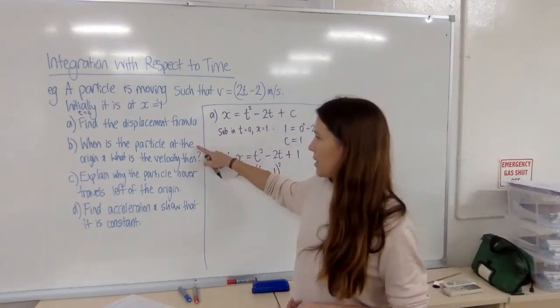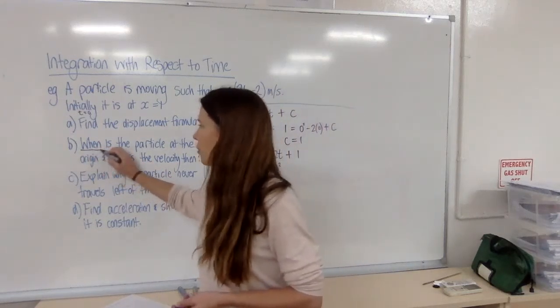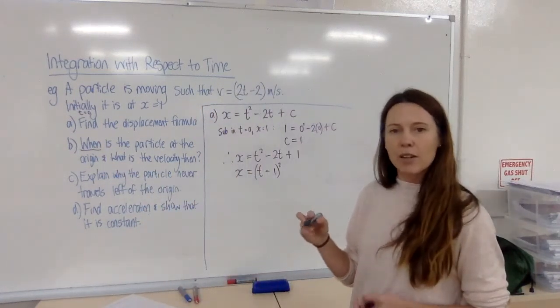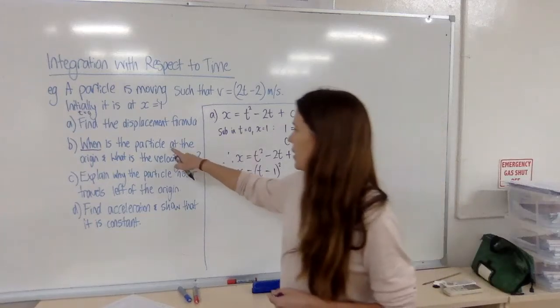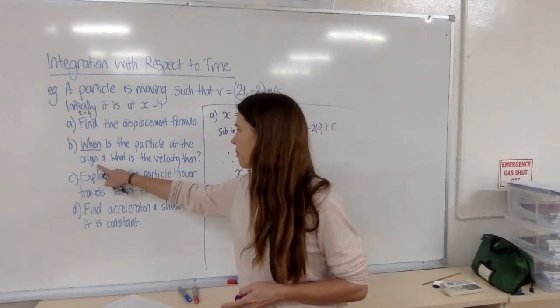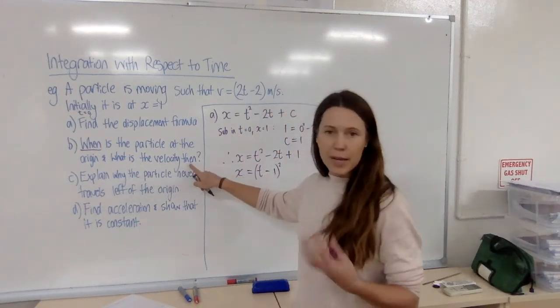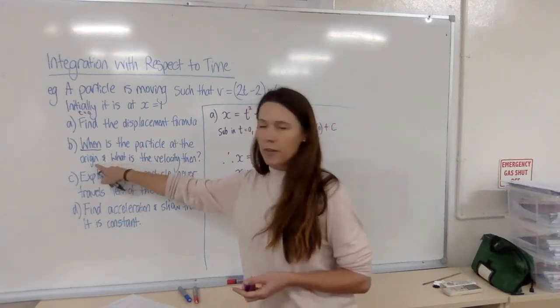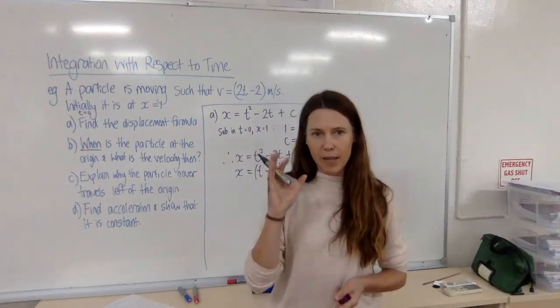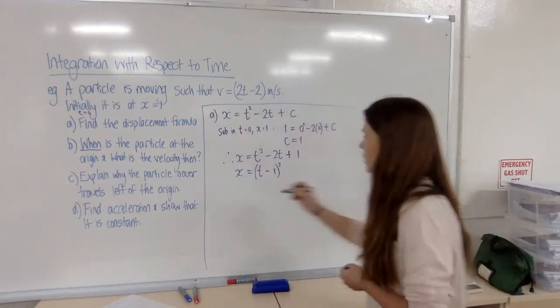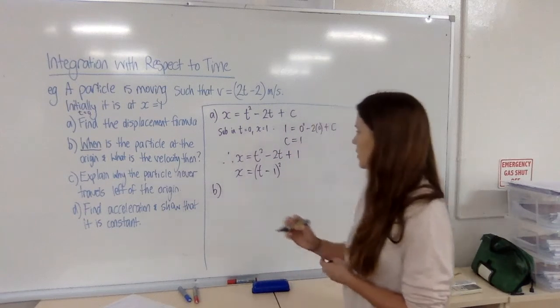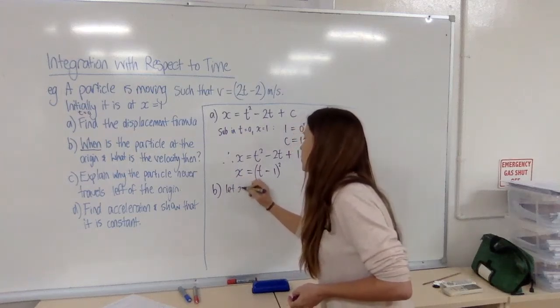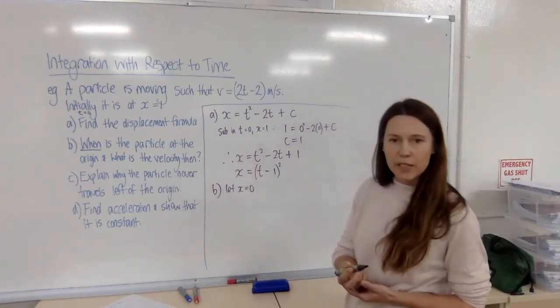B, when is the particle? Now underline the important parts. When. So we need to know the t value here. When is the particle at the origin? And what is the velocity then? Okay, the first thing to do is to find when the particle is at the origin. Now the origin is the point x equals 0. So for B, I need to let x equal 0, and solve for t.